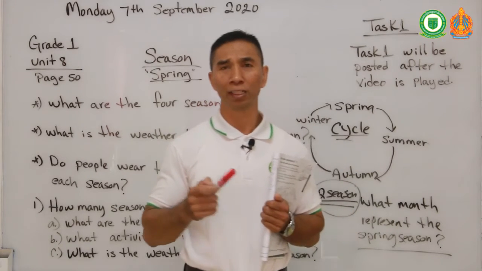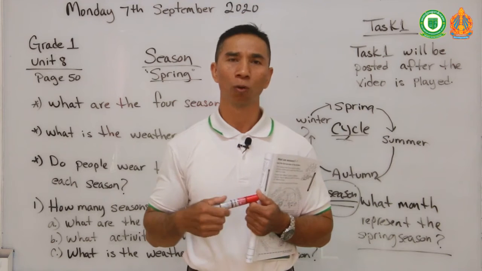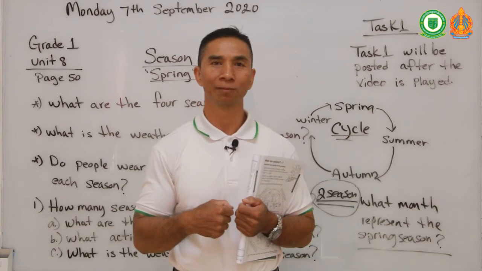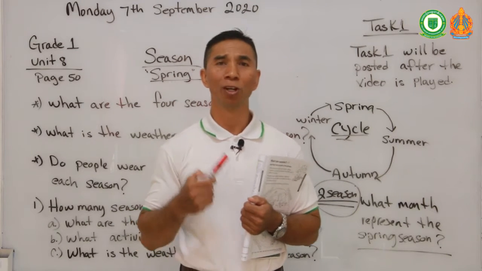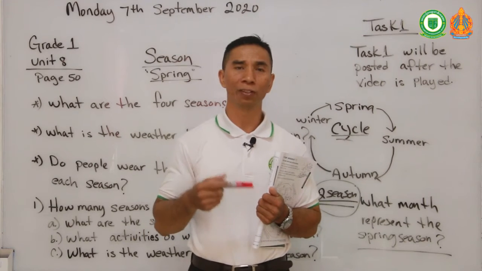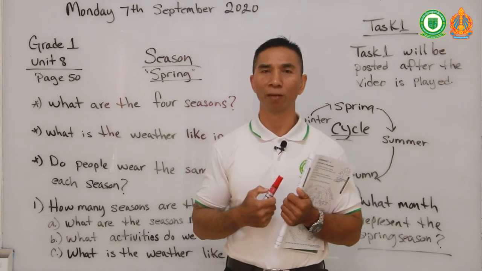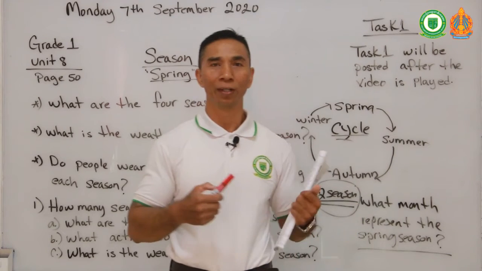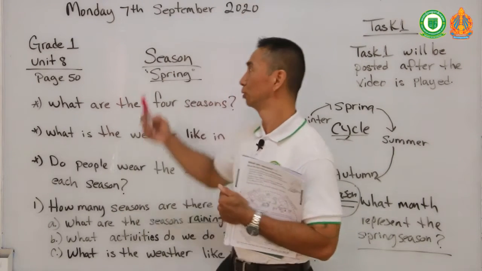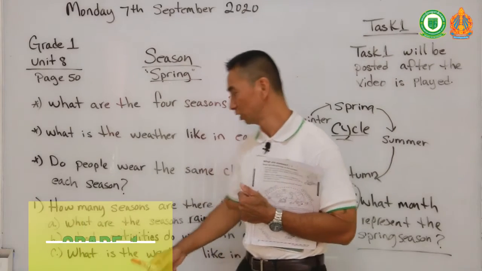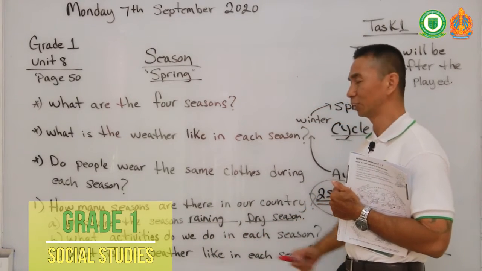And for most people in Cambodia that live in the province, what do they do during the rainy season? That's a good question. So what do most people in the province do in the dry season? If they have, for example, farmlands, if they have a lot of agriculture products, what do they do during the rainy season? You can also answer that in these questions.